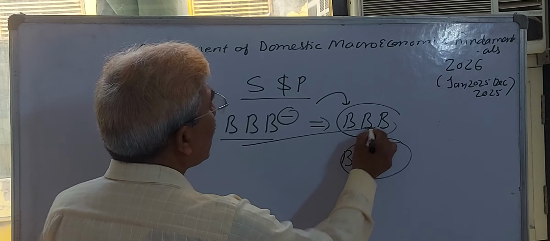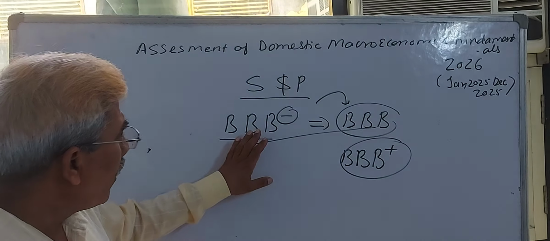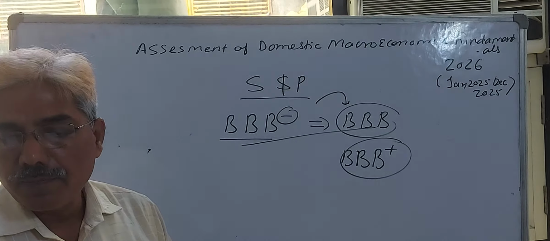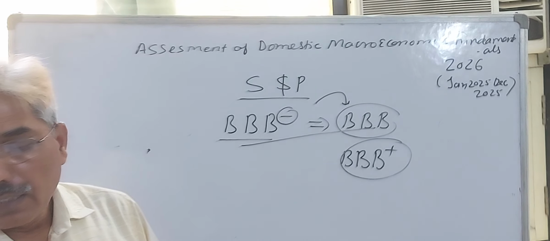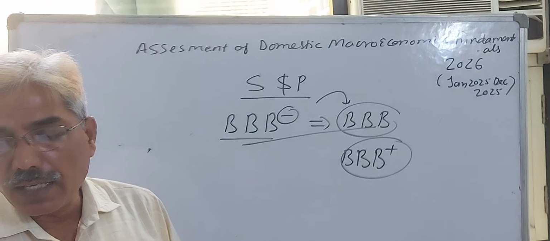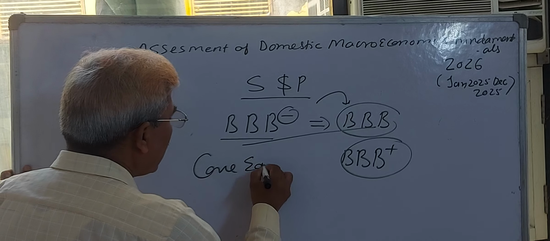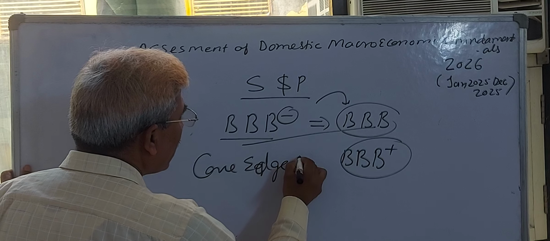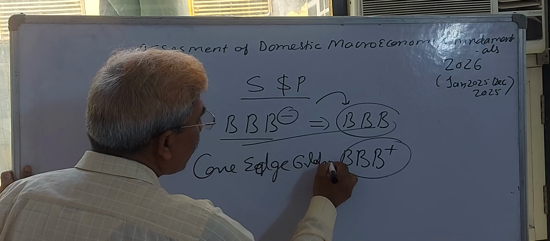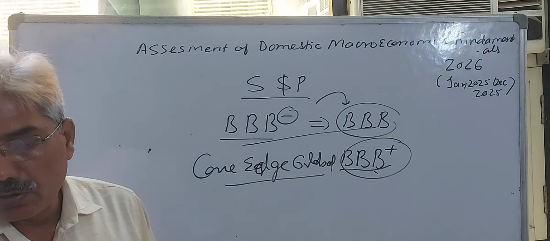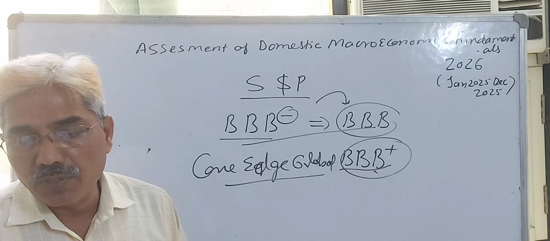Again, CARE Global, in initiating its coverage of India, assigned India a rating of triple B positive. In this way, Standard and Poor's improved our credit rating from triple B minus to triple B, and other agencies, CARE and EDGE Global, also improved our credit rating to triple B positive.